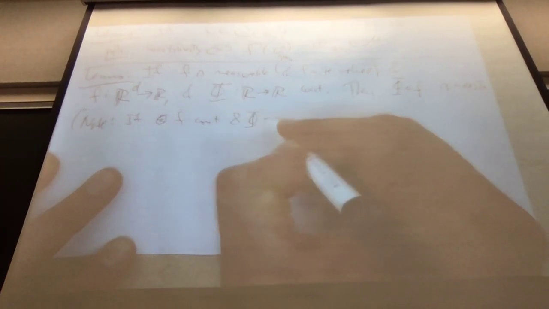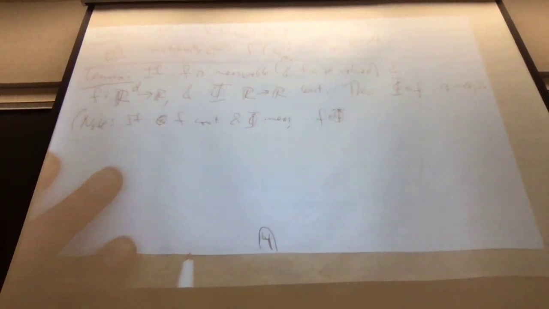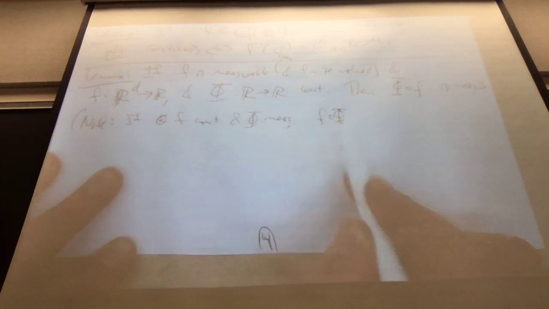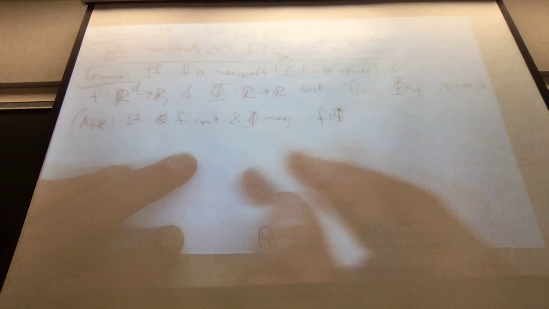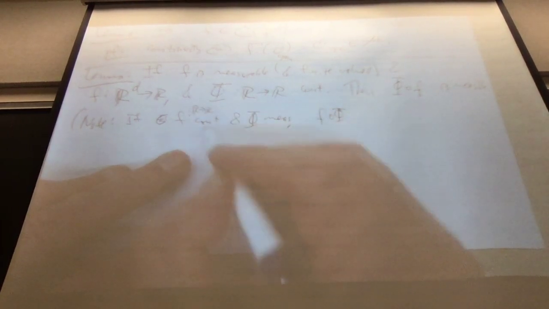Note, I can't just change them in the other order, because if f is continuous and phi is measurable, then f composed with phi... So I go from R to R and then... Wait, what is your... I have to change which one's which. F from R to R is measurable.